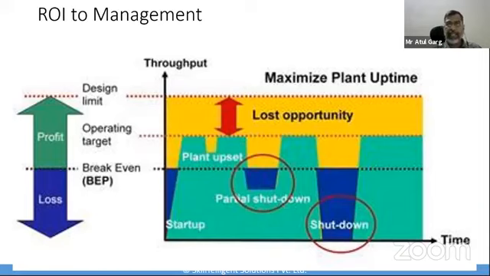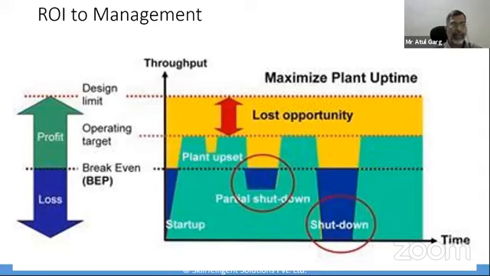So if we measure the plant improvements and we talk to the financial managers, they would always want the hard data before they will come back and say, okay, you want to improve your plant, but you need so much money. So tell me exactly what will be the return on investment for the improvement. If I do the OE metrics, then it can tell me what the return on investment is.